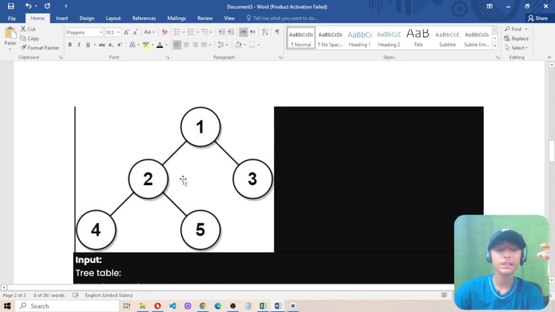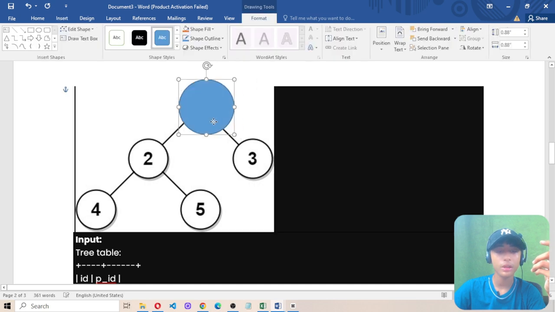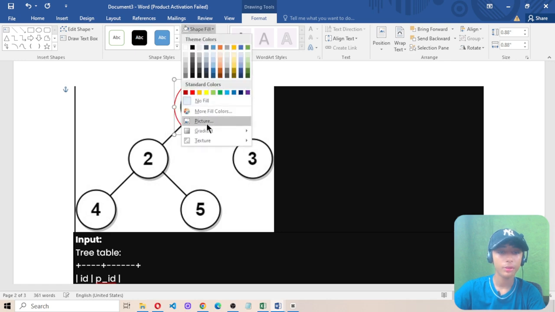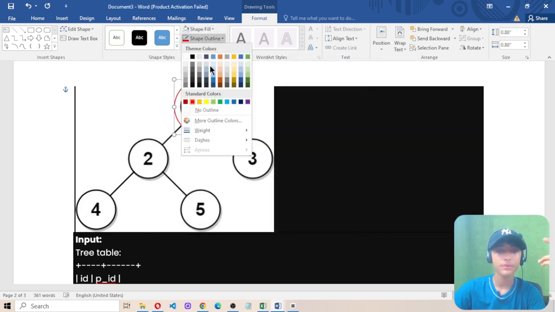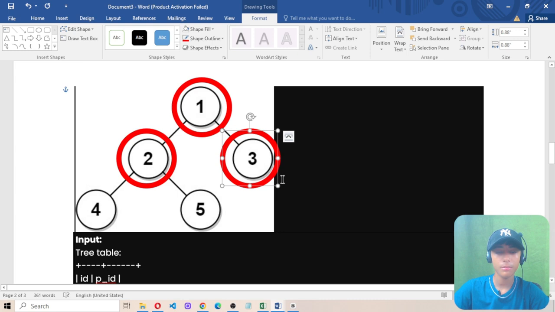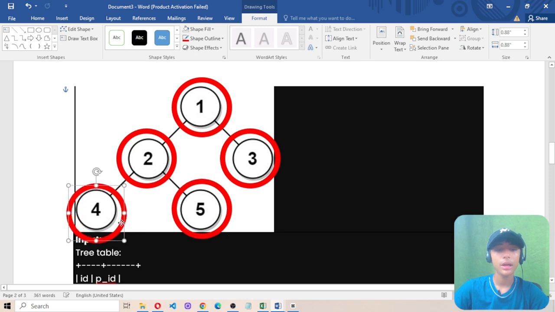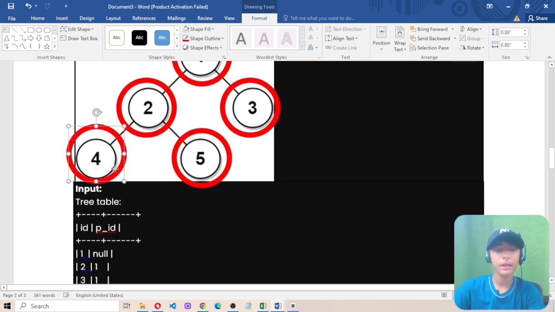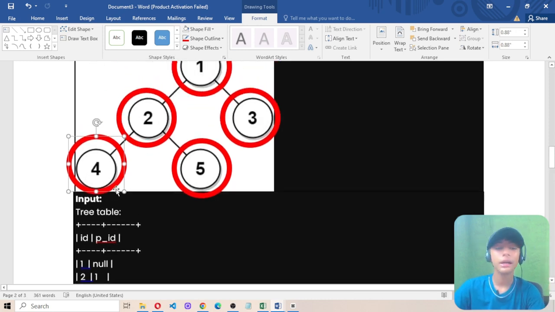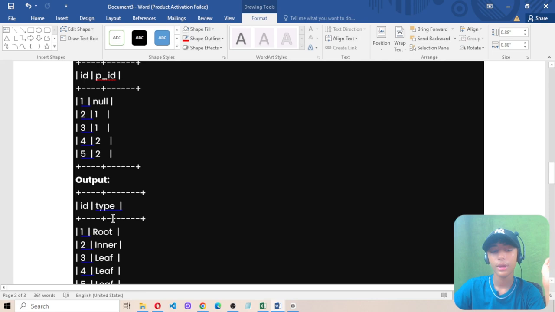Example 1. If you see this first diagram here, he created one tree, not a binary tree, in which he wrote the numbers 1, 2, 3, 4, 5, meaning sequence-wise he wrote down the numbers. Here's number 1, here's number 2, here's number 3, here's number 4, here's number 5. Now what does it mean? Here you create one Tree table in which the ID is 1, 2, 3, 4, 5 and PID is null for the first one. The second one has PID 1, then 1, 2 and 2.